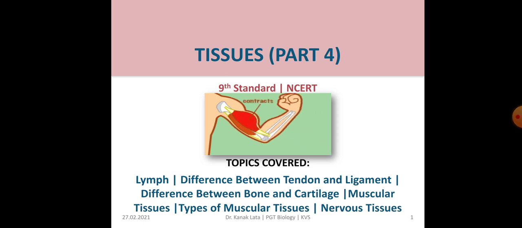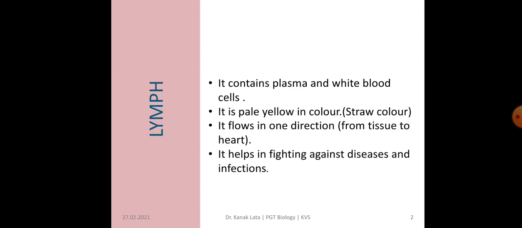In today's session we are going to discuss lymph, the difference between tendon and ligament, the difference between bone and cartilage, muscular tissues and types of muscular tissues, and nervous tissue. So let us start today's session. First, it is about lymph.